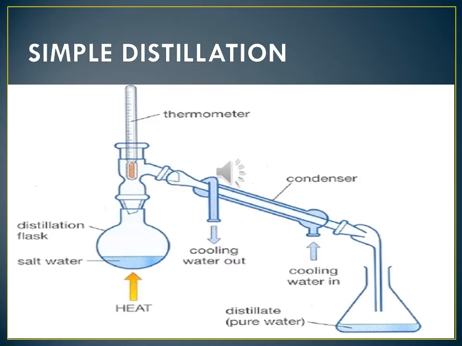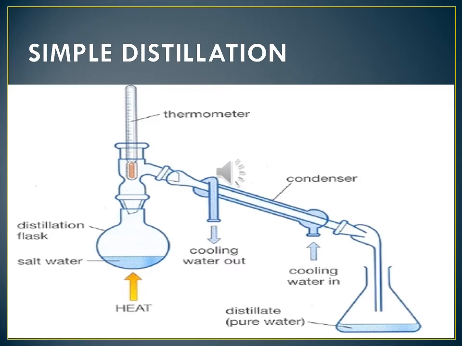Simple distillation method. What is distillation? Distillation is a process of obtaining pure liquid from a solution. It is actually a combination of evaporation and condensation. Here, when heat is given, the water evaporates. The water vapors go through the tube, the condenser cools them, condensation takes place, and we get water.